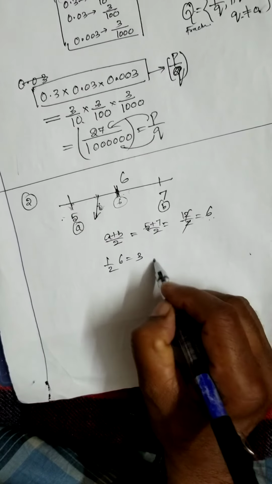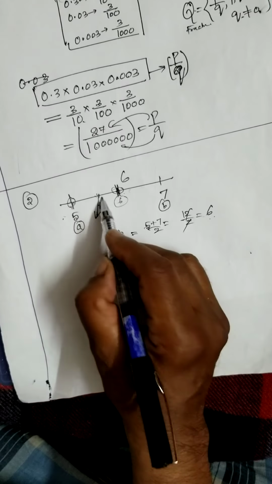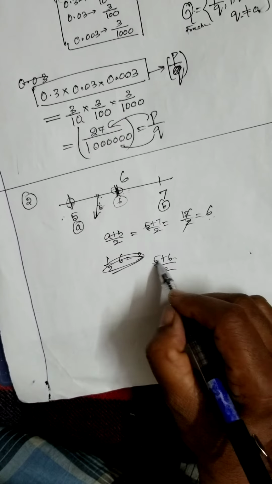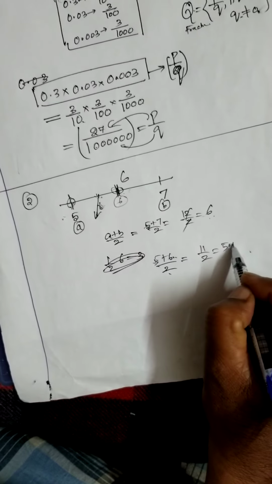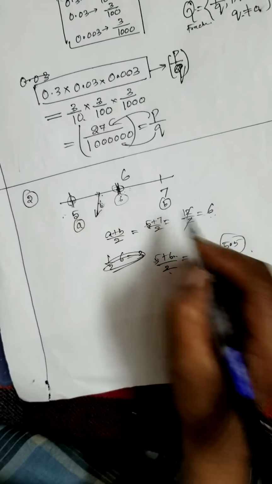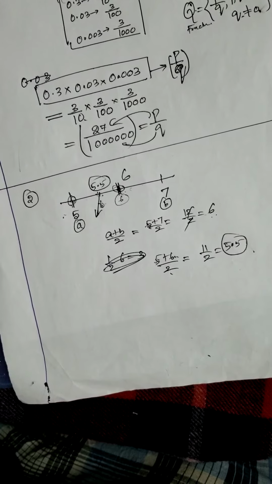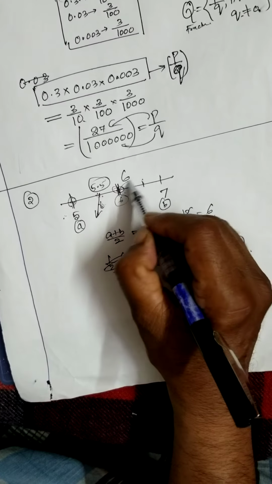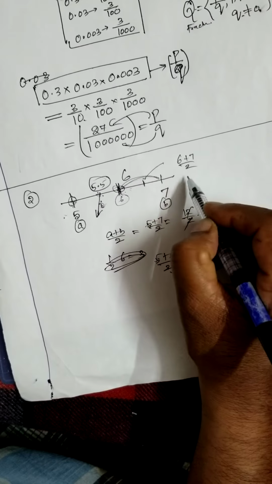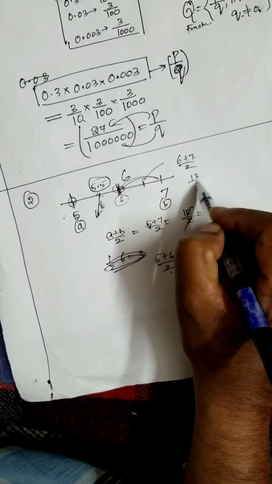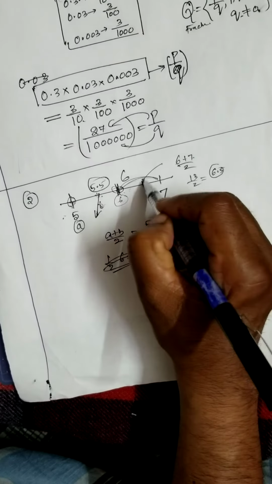Take the average: 5 plus 6 divided by 2 is 11 by 2, which is 5.5, five and a half. Now I want to introduce a number between 6 and 7. 6 plus 7 by 2 gives 13 by 2, that is 6.5.